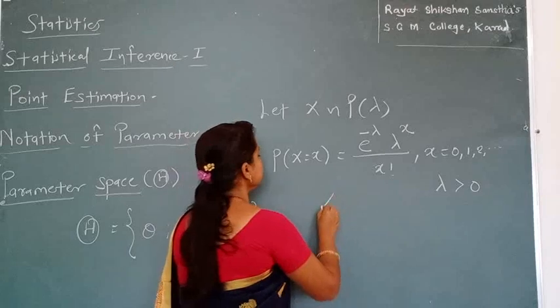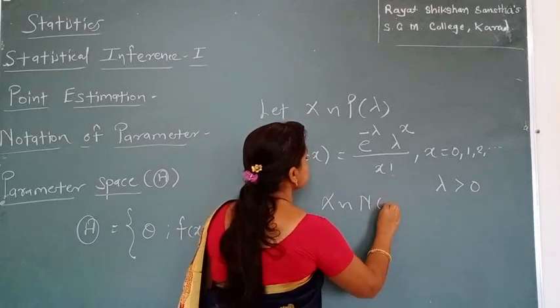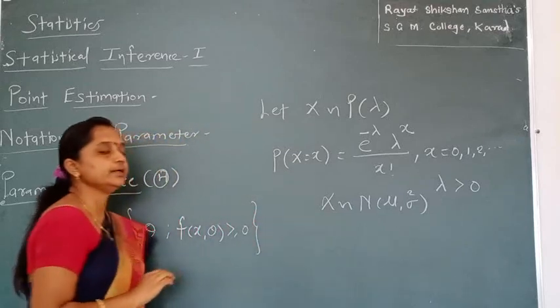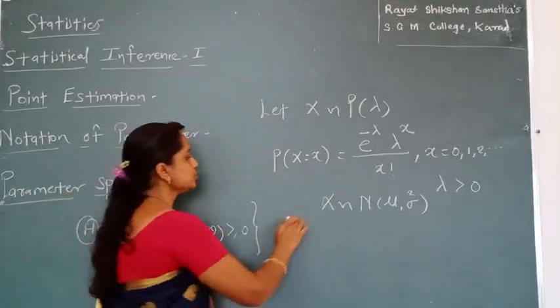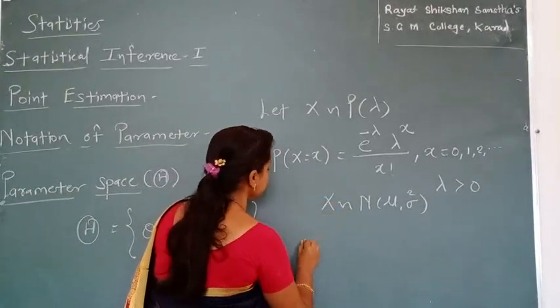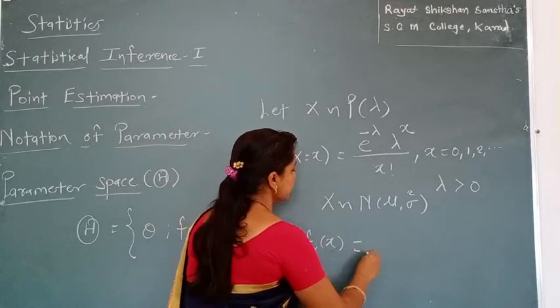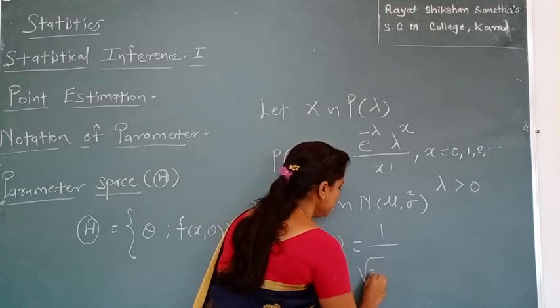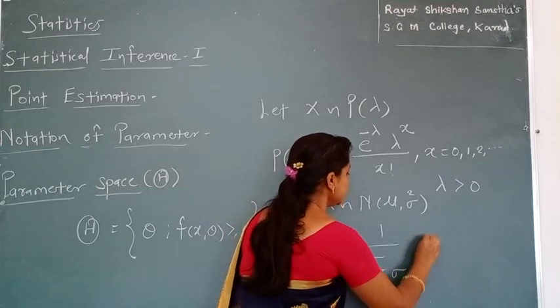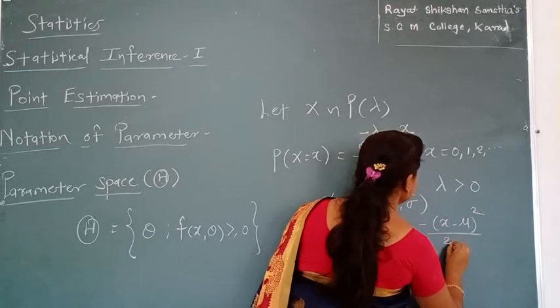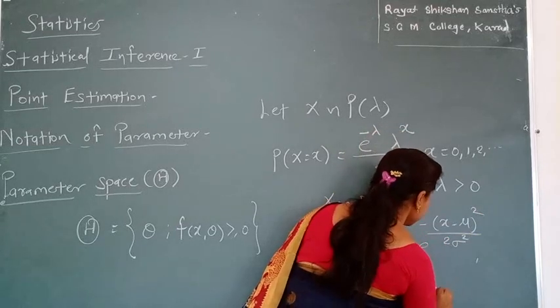Also we have seen the normal distribution with parameters mu and sigma square. This is our continuous distribution. Here the range of x is minus infinity to infinity, and the PDF of x is 1 upon root 2 pi sigma, e raised to minus (x minus mu) whole square divided by 2 sigma square.